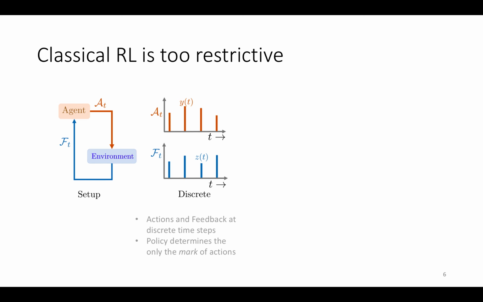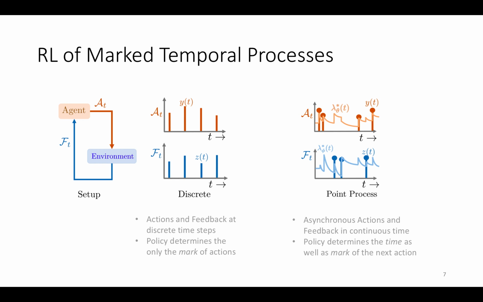In our paper, we have developed a novel reinforcement learning algorithm to direct the agent's actions while interacting with an asynchronous environment. We do not make any assumptions about the environment's behavior and can optimize for arbitrary reward functions. The method produces a conditional intensity function as the policy, and we have developed an algorithm to sample the time of next action, which can adapt to additional feedback the agent may receive in the meanwhile.